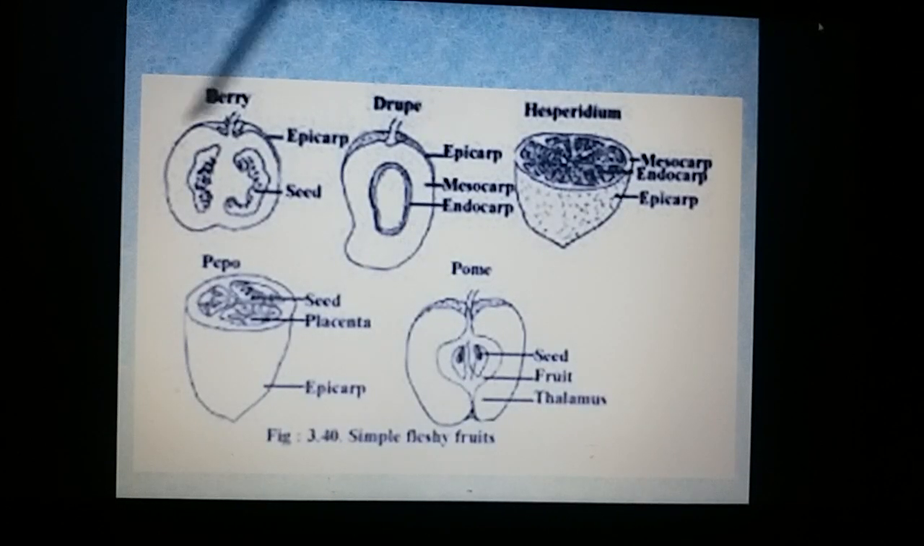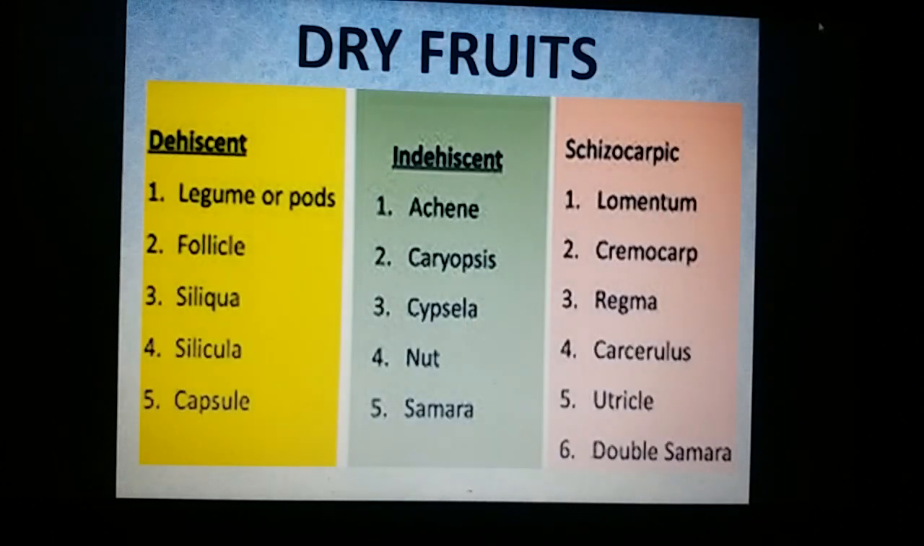So these are the various types of fleshy fruits. I repeat: the berry, the pepo, the hesperidium, the pome, and the drupe. Coming to the dry fruits, where the pericarp is not fleshy, it is dry. Depending on whether the pericarp dehisces, won't dehisce, or partially dehisces, they are called dry dehiscent, dry indehiscent, and schizocarpic fruits. Dry dehiscent fruits dehisce at maturity and liberate the seeds.